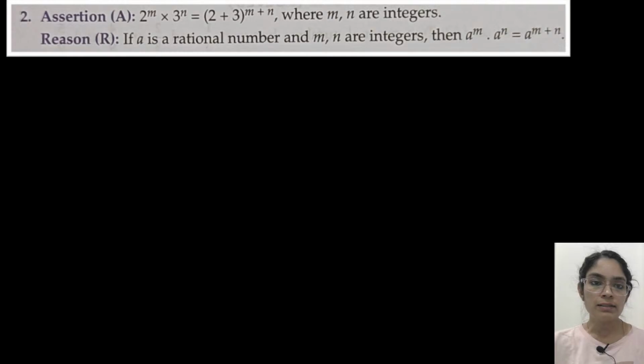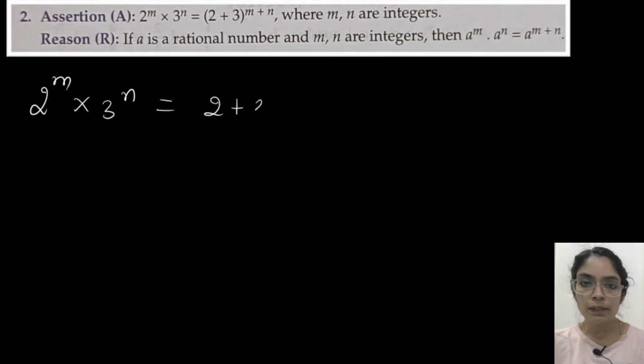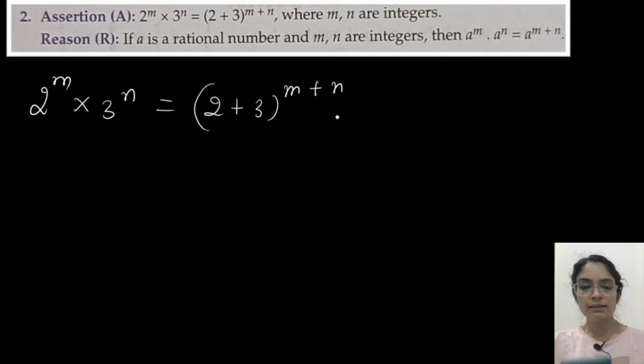Assertion is given to us: 2 to the power m into 3 to the power n, we can write it as (2 plus 3) to the power m plus n, where m and n are integers. So do you think it is true? No, it's not true, because there is no such law to express the numbers.